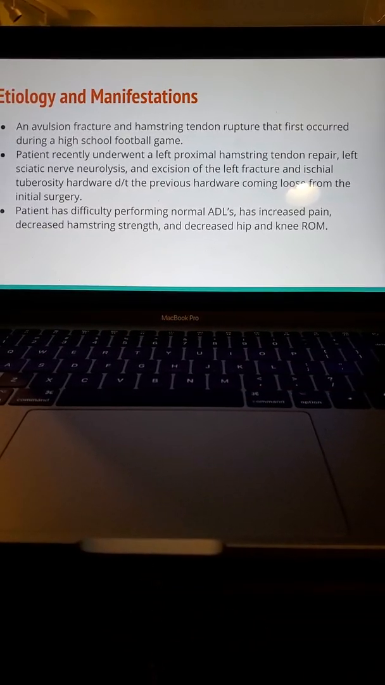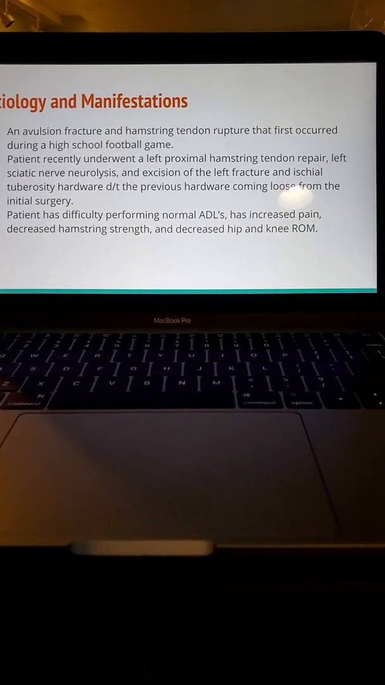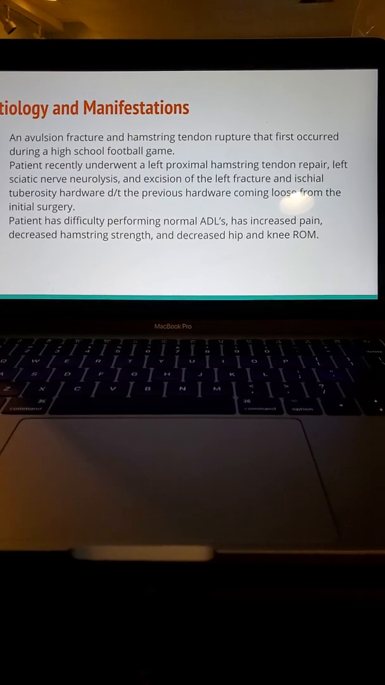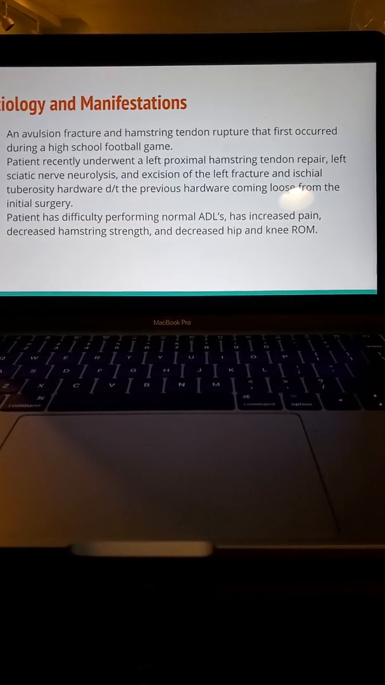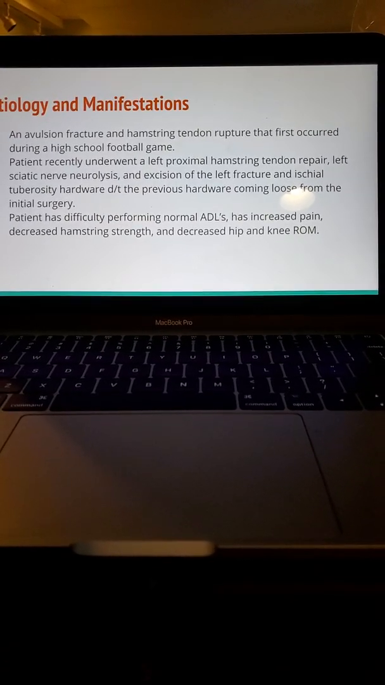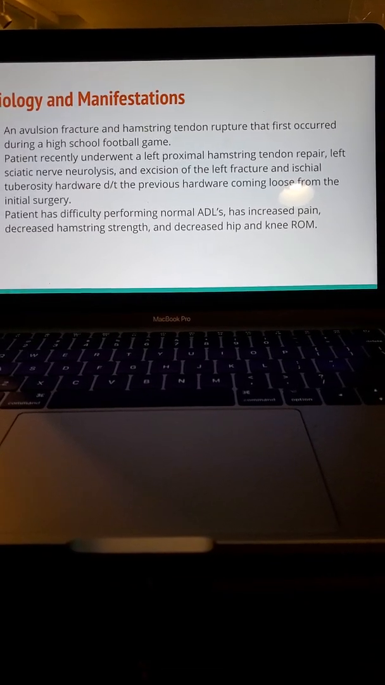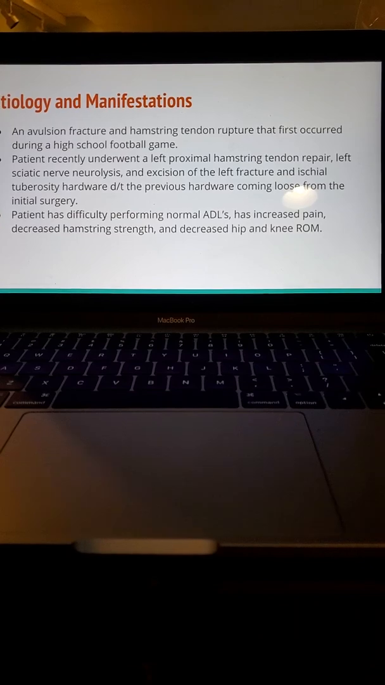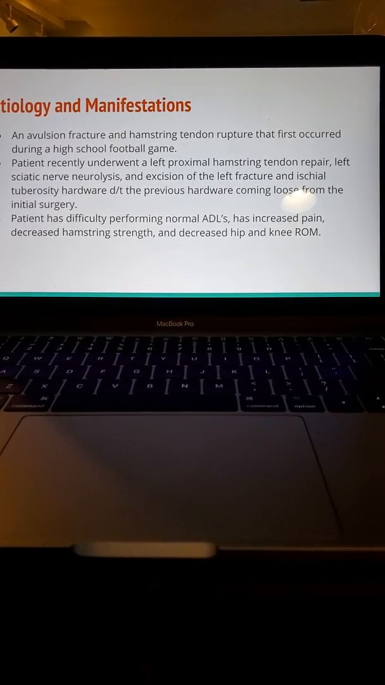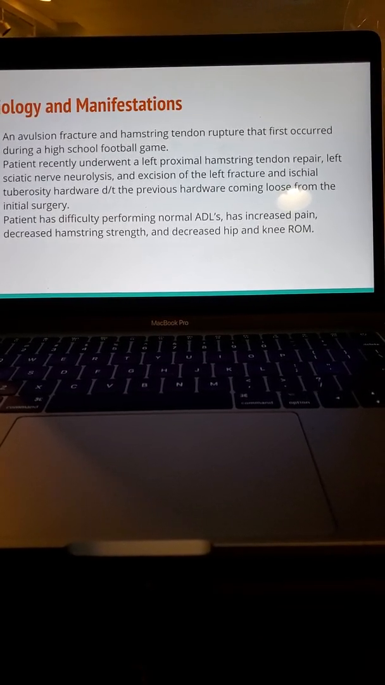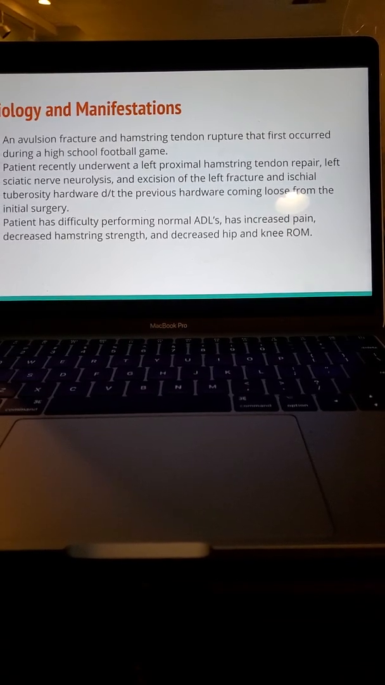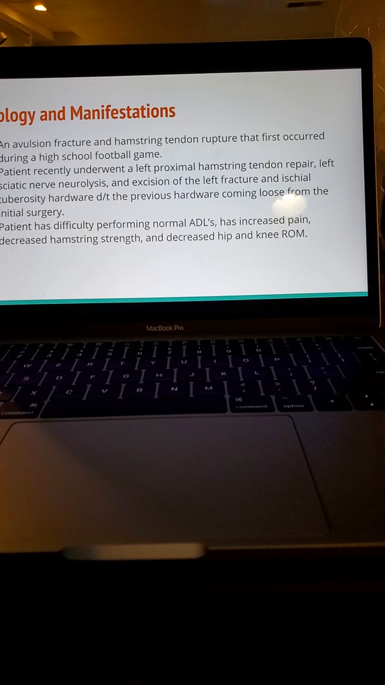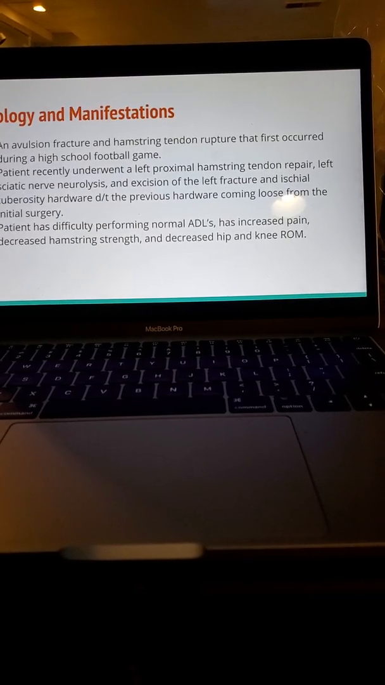Etiology and manifestations. So an avulsion fracture and a hamstring tendon rupture first occurred during a high school football game, and this was his pre-existing condition that happened a few years ago. The patient recently underwent a left proximal hamstring tendon repair, left sciatic nerve neurolysis, and excision of the left fracture and ischial tuberosity hardware due to the previous hardware coming loose from the initial surgery.